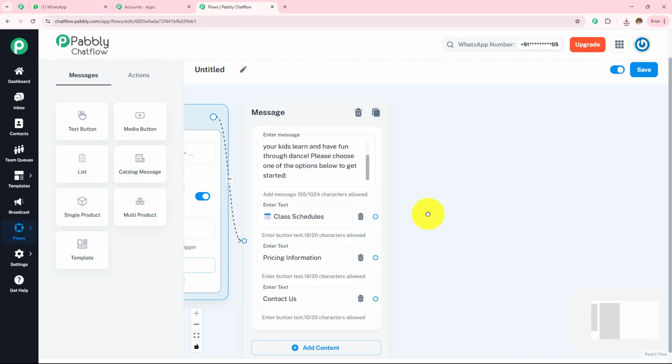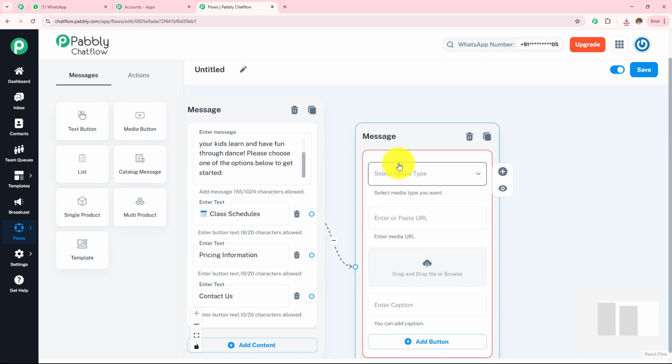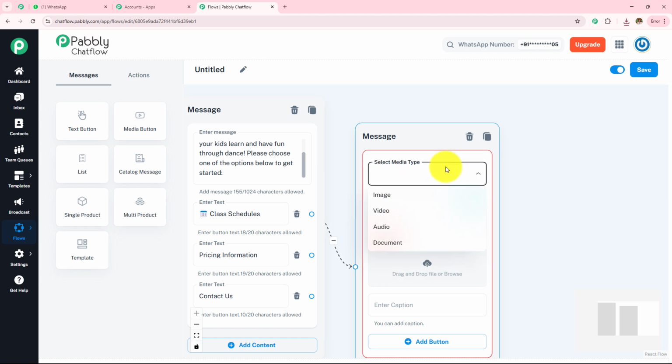Let's check this. So here I am going to select the circle of class schedule. I am going to drag, and in this choose content type, I am going to select media. Now in this media, I am going to select my media type as image. If you want to upload a video, you can select this. If you want to upload audio, you can select this. If you want to upload any file or a folder or a PDF, you can select this document.